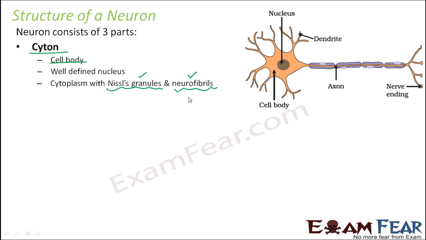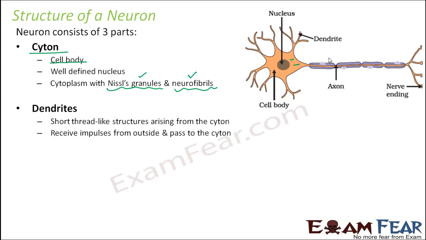Neurofibrils are thin fiber-like or thread-like structures which run through the cytoplasm and also extend into the axon and dendrite. So here you have the axon. So thin hair-like structures are present even in dendrites and axons. We will see what a dendrite is and what an axon is.